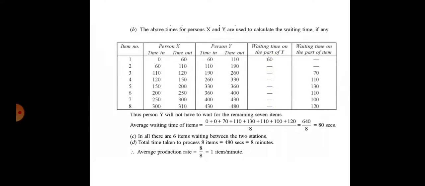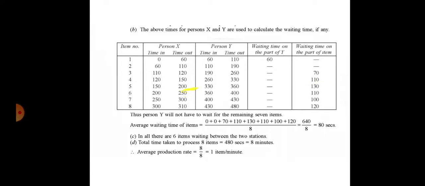See, item 3 is completed at 120 seconds, but y starts at 190 seconds. Means the waiting time on the item is 70 seconds. For the fourth item, x completed at 150 seconds, but y starts at 260 seconds. So 110 seconds is waiting for item 4.